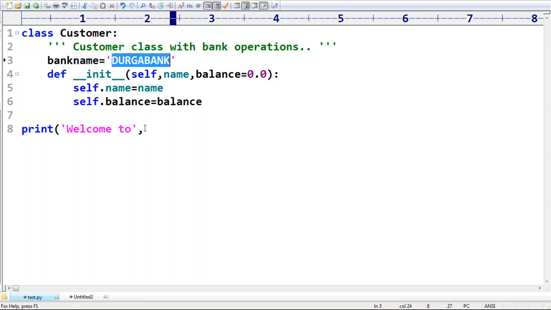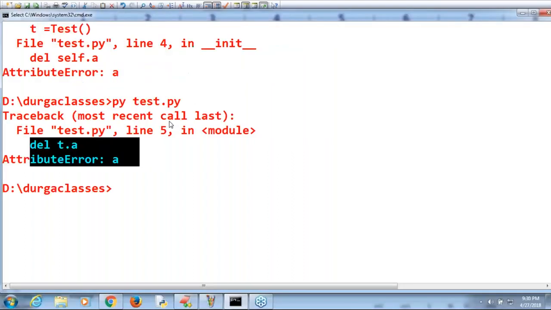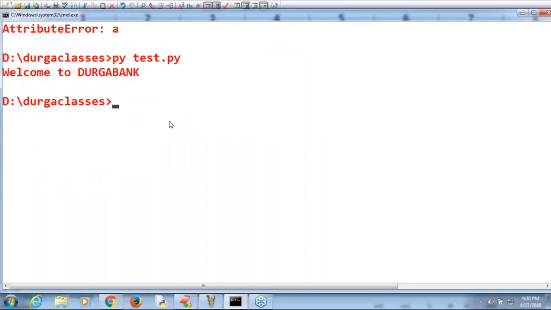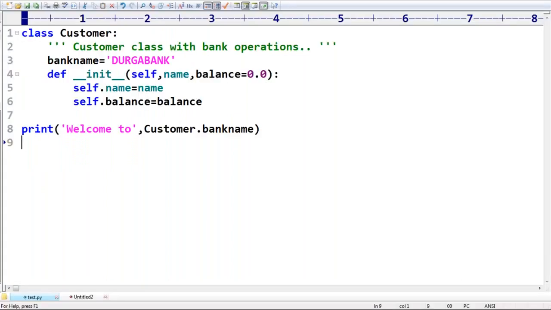Can you please tell what is the way? Customer.bank_name. How can you access a static variable? By using the class name. That's all. If I run up to this code, what is the output we are going to get? Welcome to Durga Bank. Perfectly it's going to work.